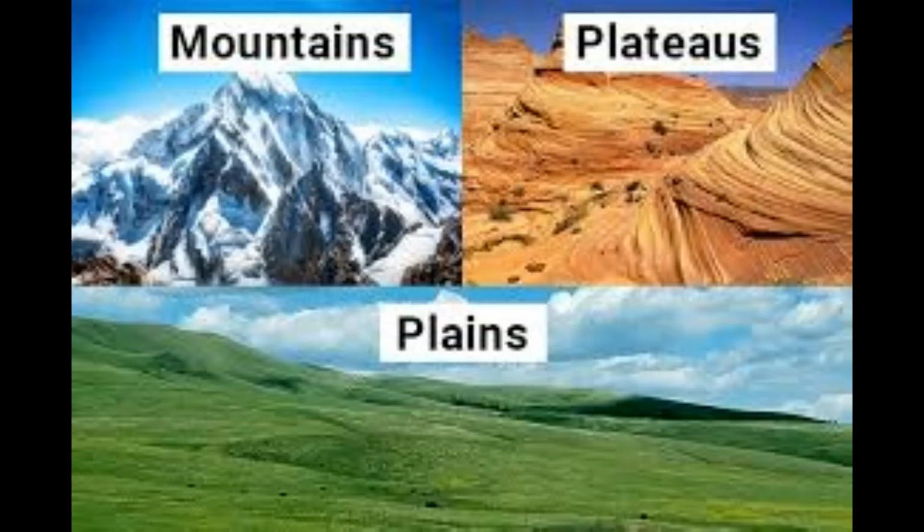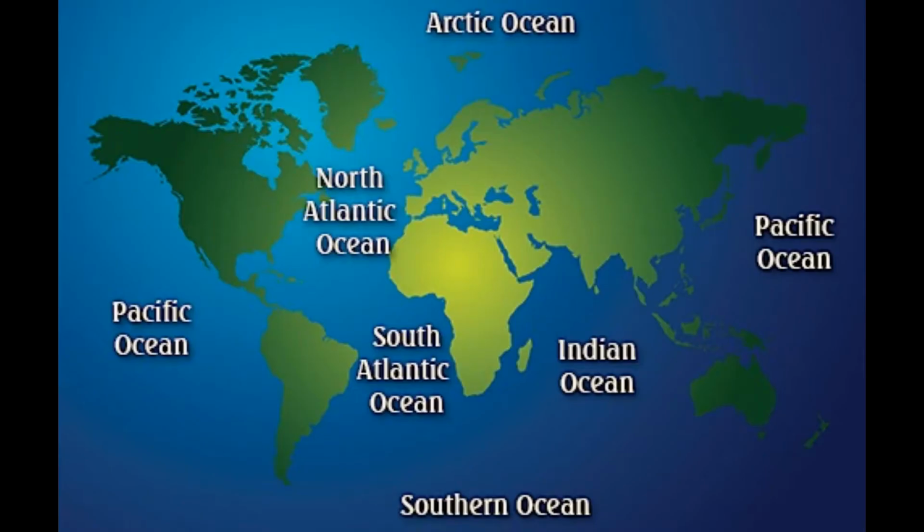Oceans. What is called an ocean? An ocean is a large water mass. Oceans are a vast expanse of water. Seas are water bodies partially or fully enclosed by land.